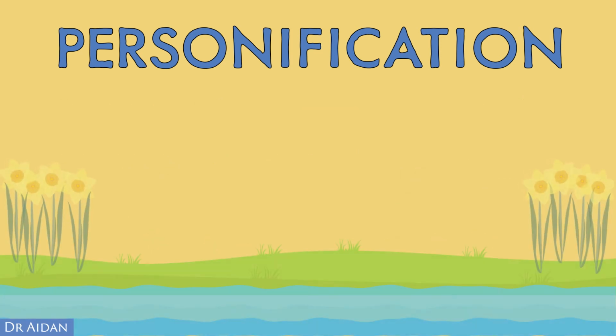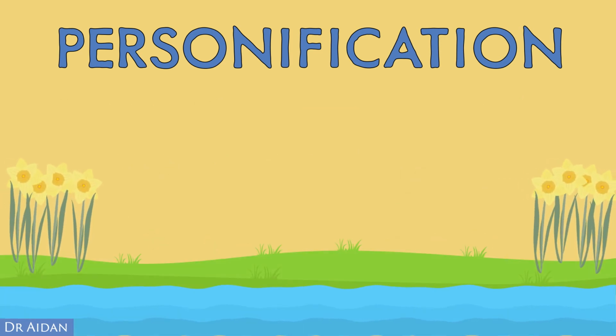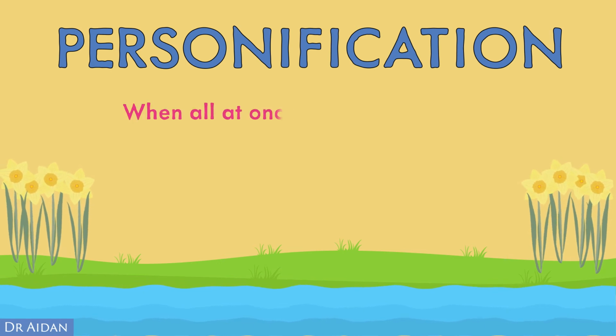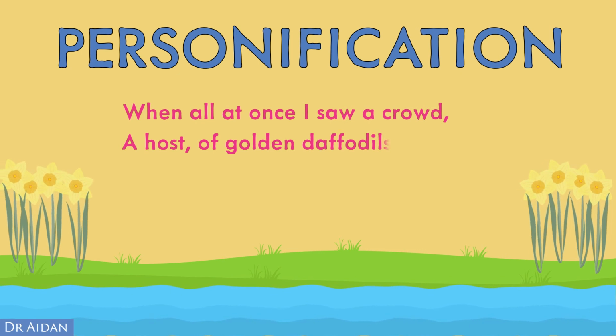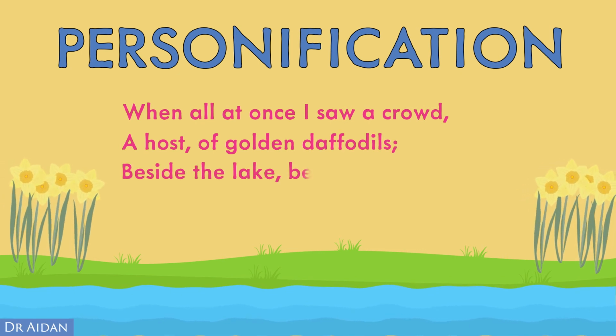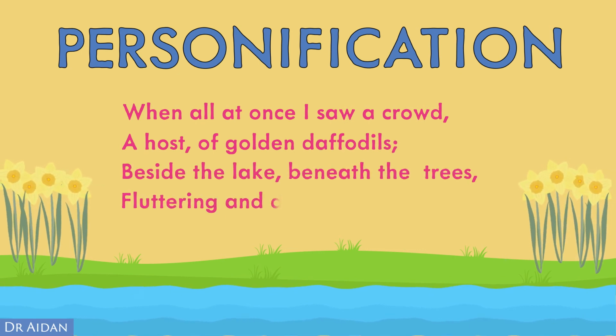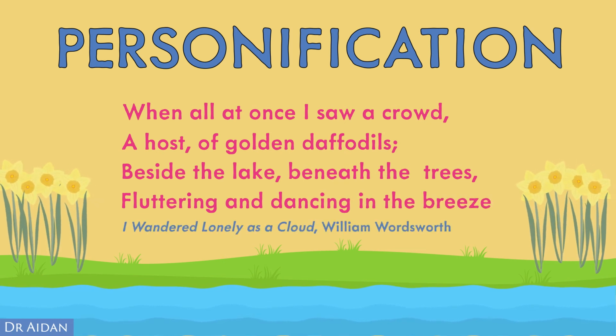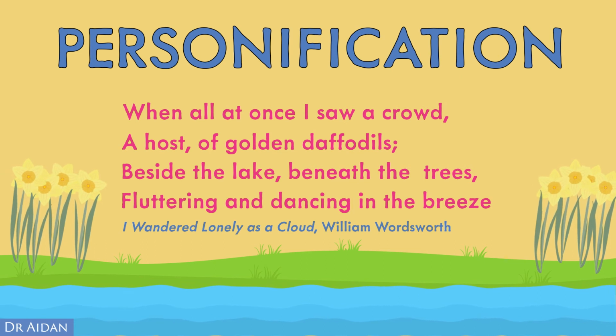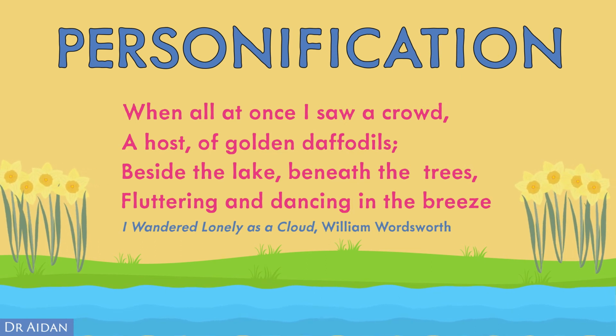Lastly, here is an example of personification from a Wordsworth poem. "When all at once I saw a crowd, a host of golden daffodils, beside the lake, beneath the trees, fluttering and dancing in the breeze." Here, Wordsworth uses personification to give daffodils a group identity.